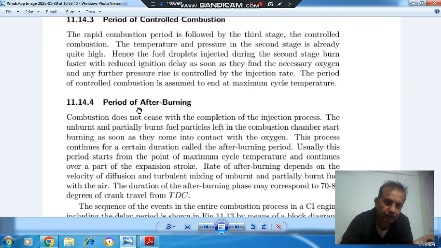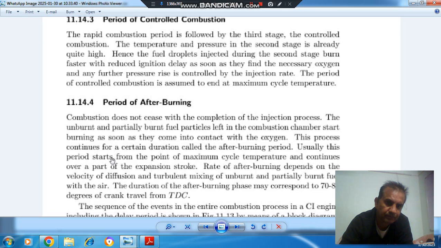Next is period of afterburning. Combustion does not cease with the completion of injection process. The unburned and partially burnt fuel particles left in the combustion chamber start burning as soon as they come into contact with the oxygen. This process continues for a certain duration called afterburning period.